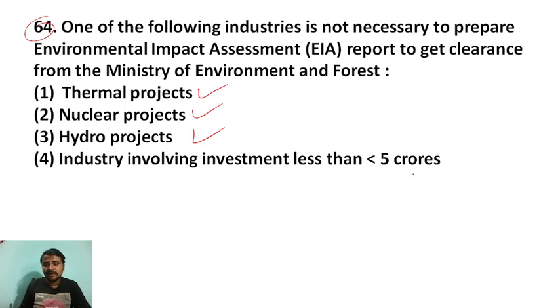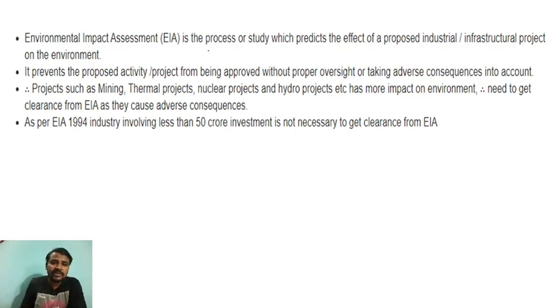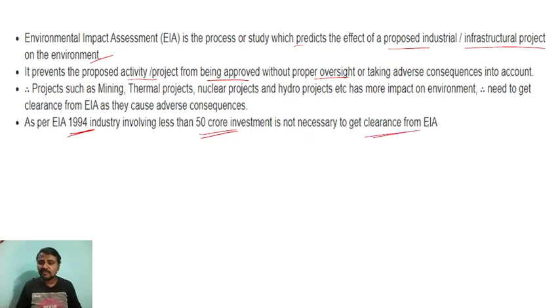Only industry involving investment less than 5 crore is not required to take any type of environmental impact assessment report, right? Okay, so this is about EIA, the process of study which predicts the effect of proposed industrial infrastructure on the environment. It prevents the proposed project from being approved without proper oversight or taking adverse consequences into account. So as per EIA 1994, an industry involving less than 50 crore investment is not necessary to get the clearance from the EIA.